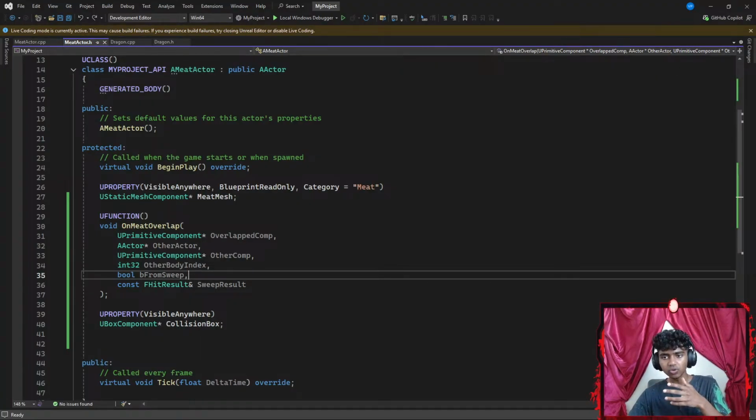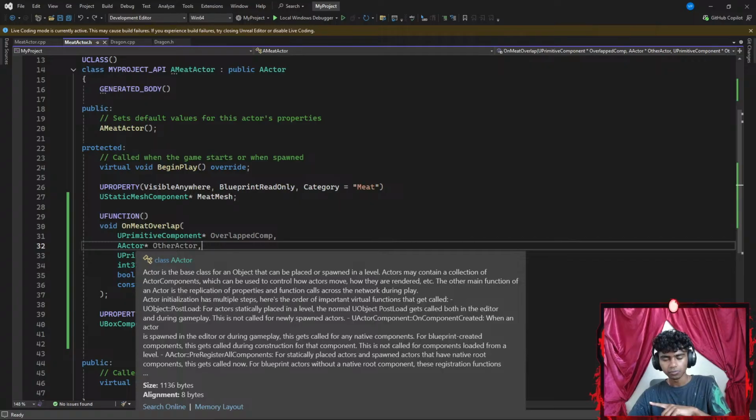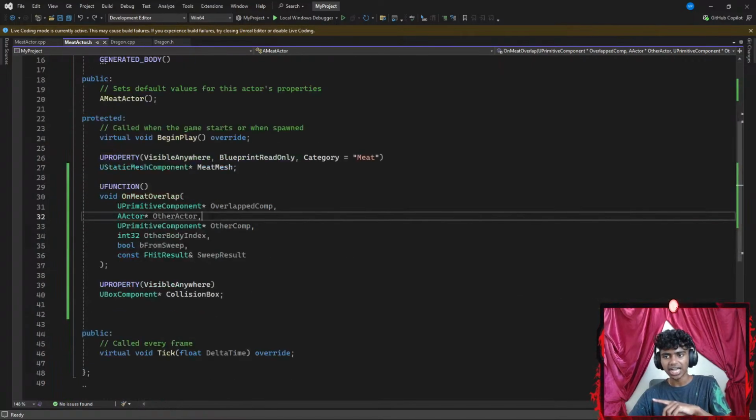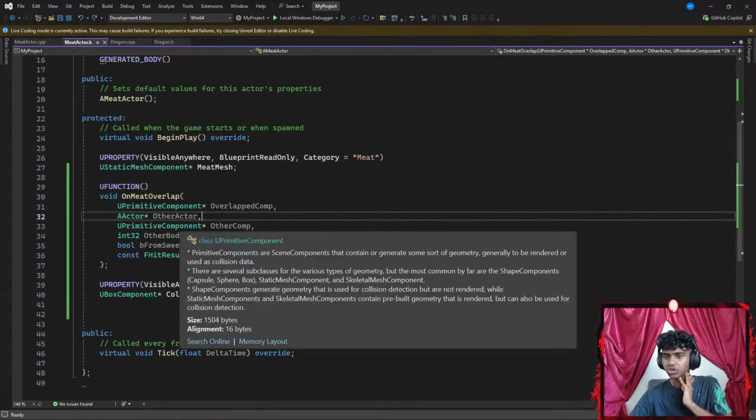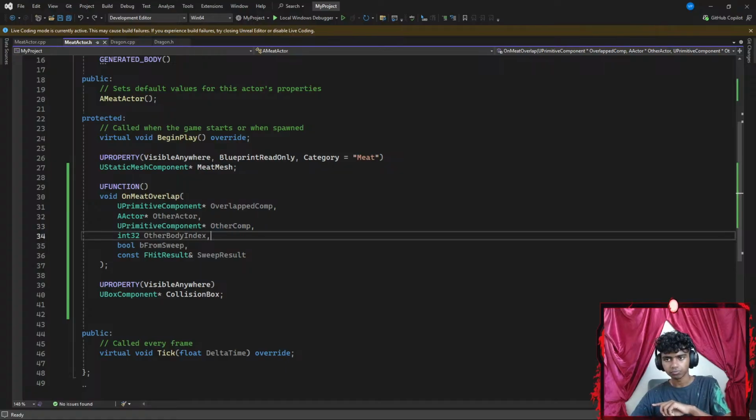My function is gonna require a UPrimitiveComponent, which is going to be represented by overlapped component as a pointer. It requires an AActor. I'm assuming this is my Actor class here. There we go. My AActor is going to be represented by my OtherActor on meet overlap. So this is basically a collision's name. And then I go with something like UPrimitiveComponent for my other component. So we're talking about two components here.